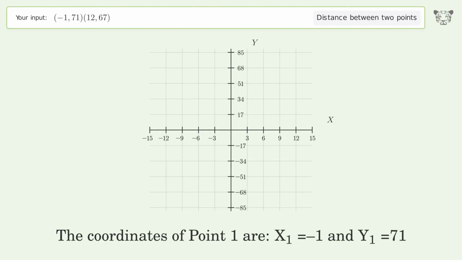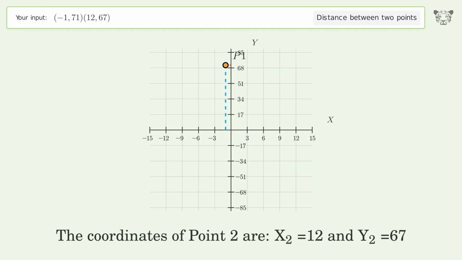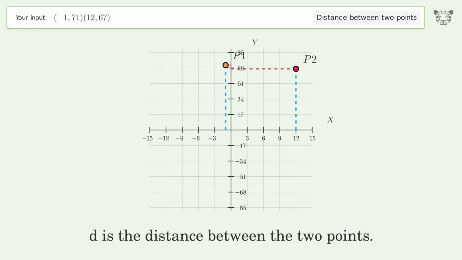The coordinates of point 1 are x1 equals -1 and y1 equals 71. The coordinates of point 2 are x2 equals 12 and y2 equals 67. D is the distance between the 2 points.